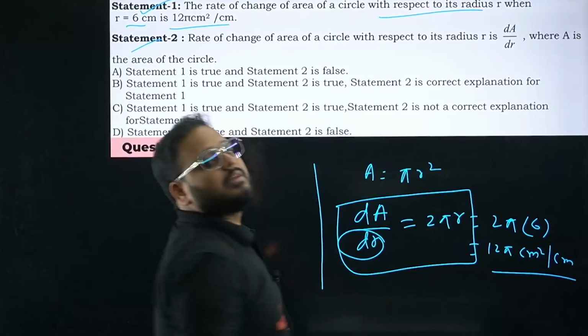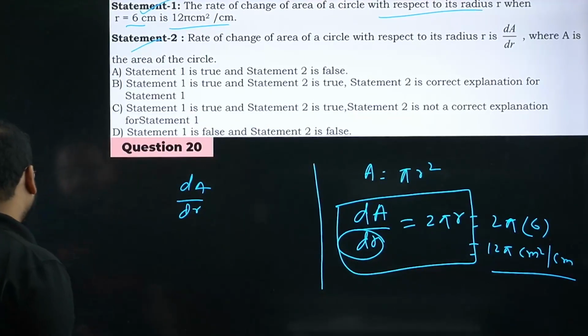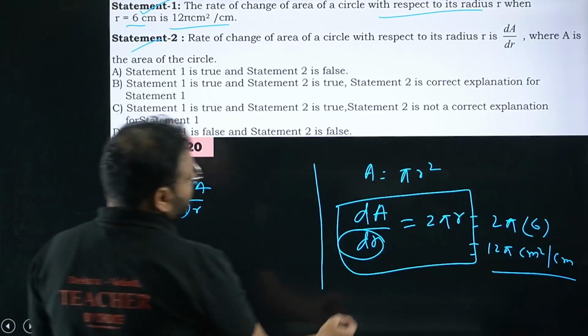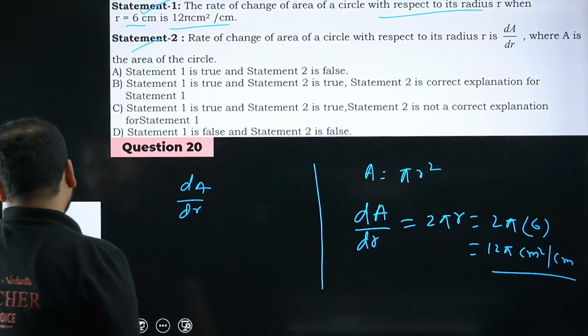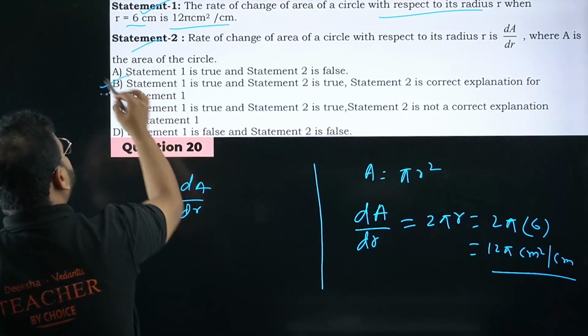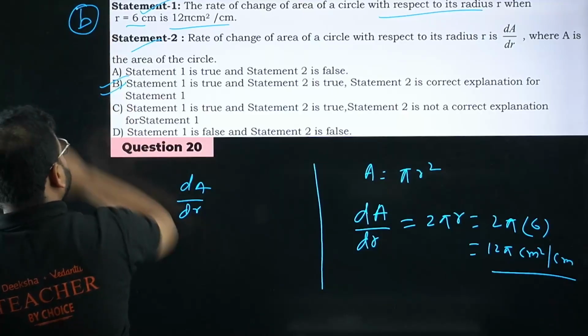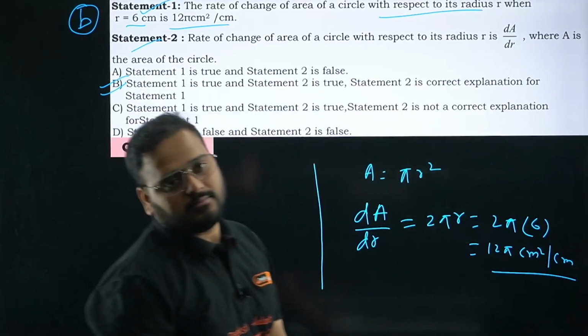Same thing we are using over here, right? Nothing different. So the option has to be whichever has both are true and statement 2 explains assertion. Both are true and statement 2 explains assertion. Option number B. Please check. 1 is true, 2 is true, 2 is correct explanation of 1.